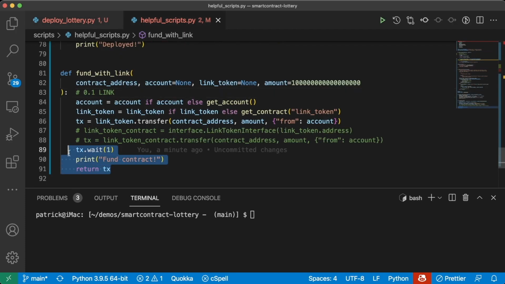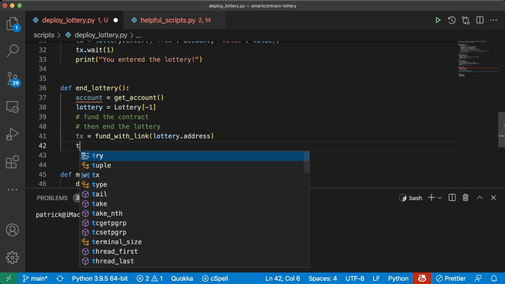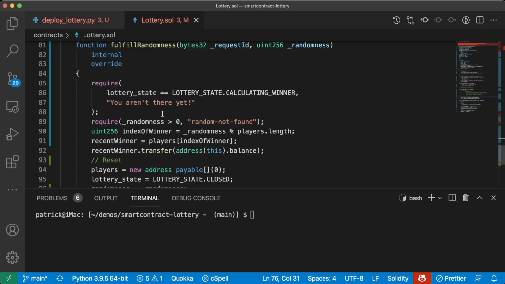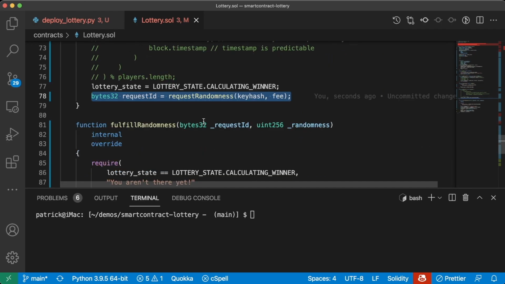I know we're doing tx.wait right in the fund_with_link, but just to be verbose here, we'll get the transaction from the fund_with_link, and we'll do tx.wait here as well. Once we're funded with link, we can go ahead and call our end lottery function, because again, this is going to call that request randomness function from the Chainlink VRF.